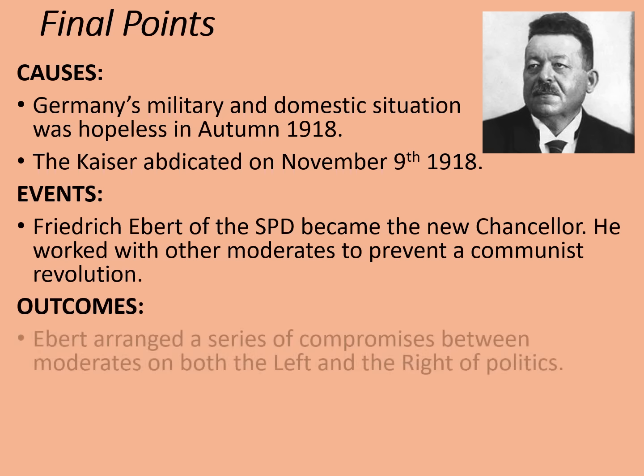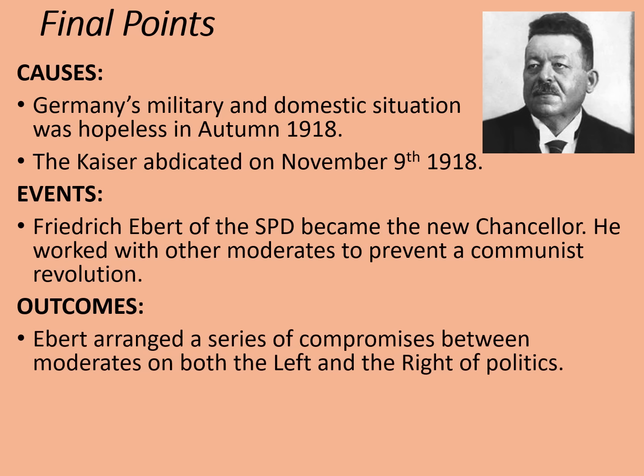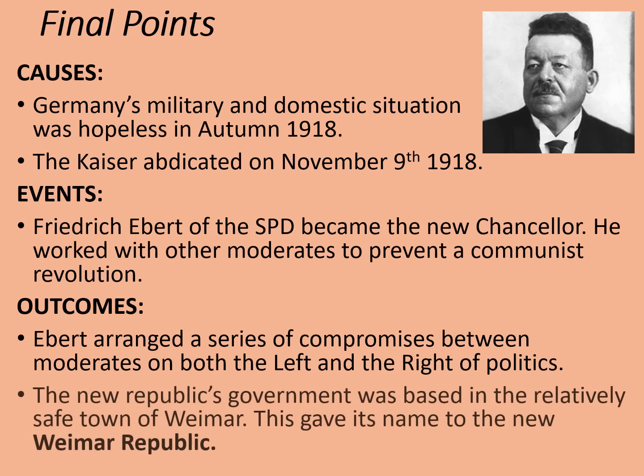And so what were the outcomes? Ebert managed a series of compromises between moderates both on the left and the right of politics, trying to avoid extremism. The new Republic's government was based in the relatively safe town of Weimar, while there was so much violence in some of the big cities. This gave its name to the new Weimar Republic.